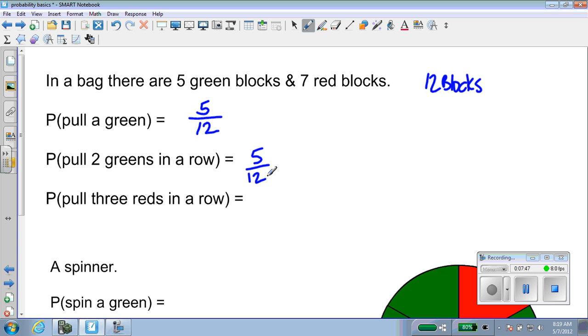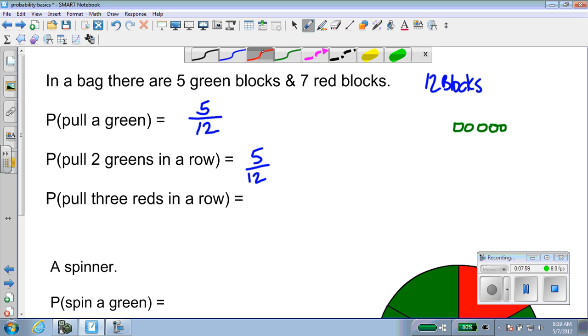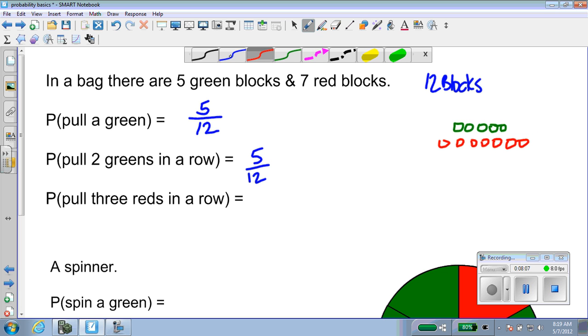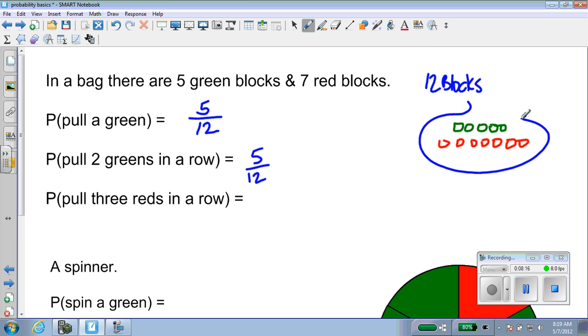But if we think about this, let's see, 5 green, 1, 2, 3, 4, 5, and 7 red, 1, 2, 3, 4, 5, 6, 7. Okay, so the probability that I pulled a green block in my first pull out of this bag was 5 out of 12. And we're going to pull again out of the bag. And usually with block problems, the phrase is without replacement.